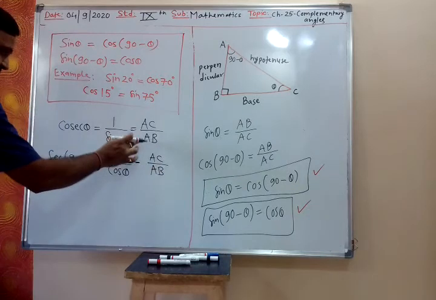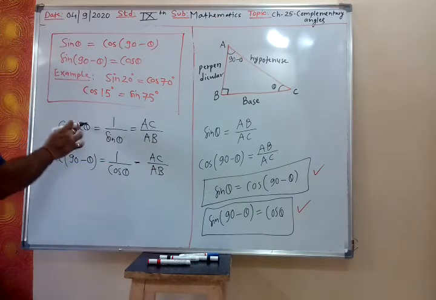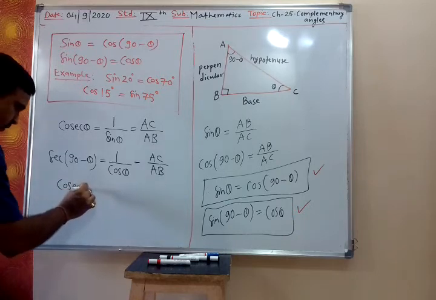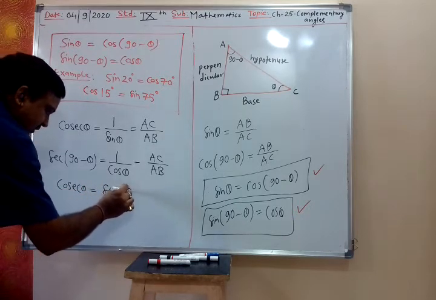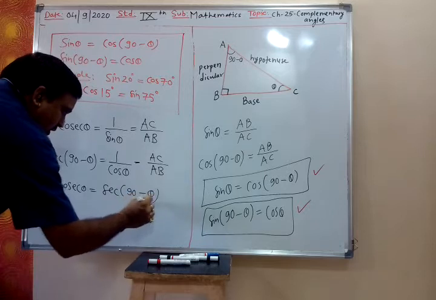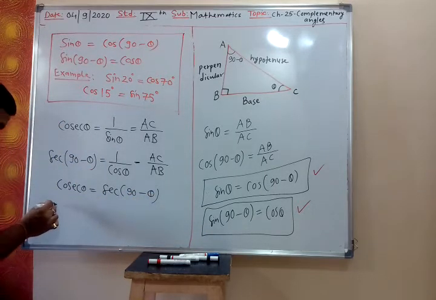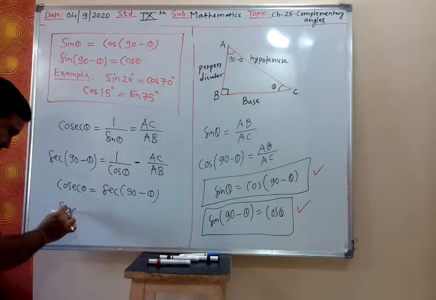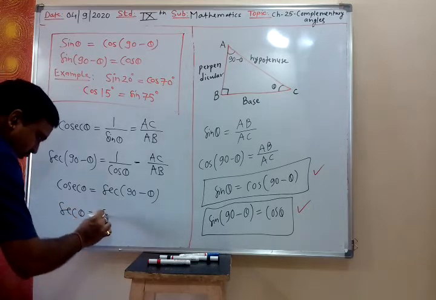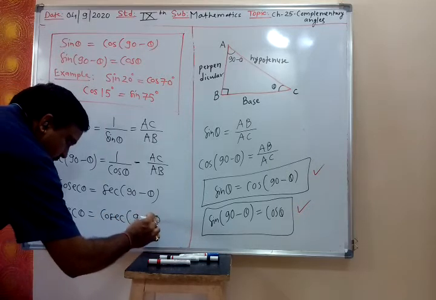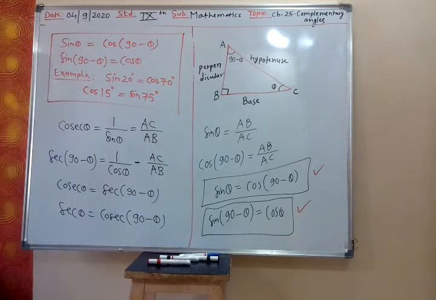So these two have the same value, AC upon AB, which means they are the same. So you get cosec theta is equal to sec 90 minus theta, and the same formula you can derive for others, that is sec theta is equal to cosec 90 minus theta.